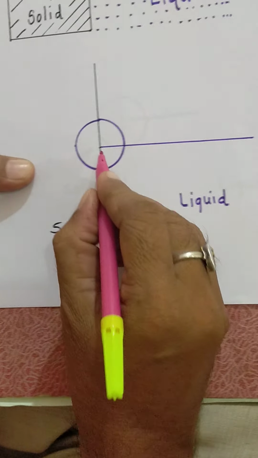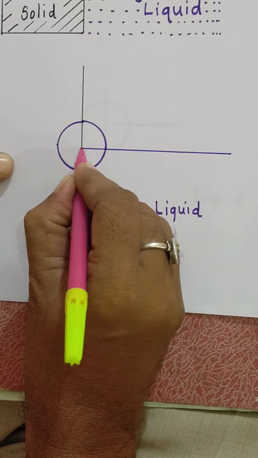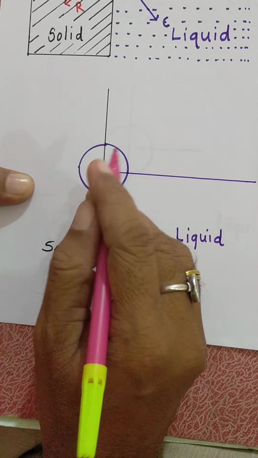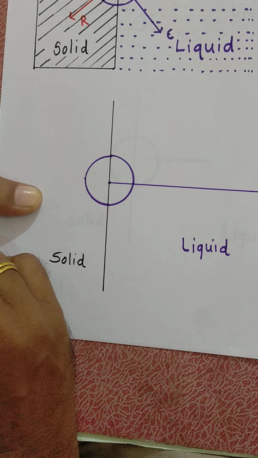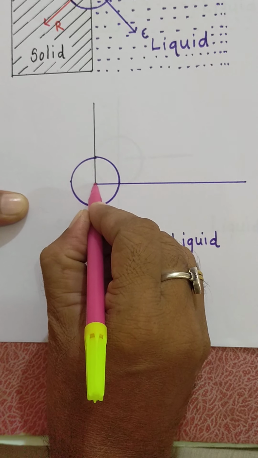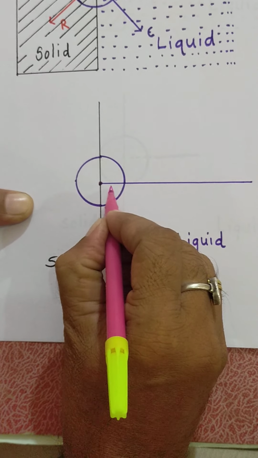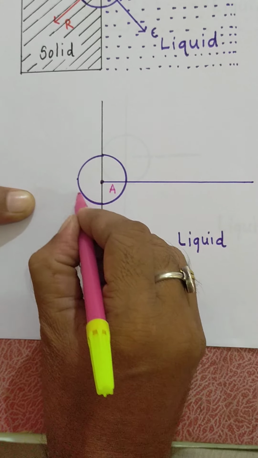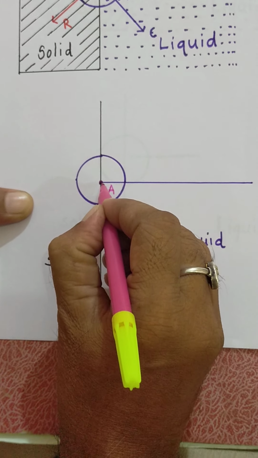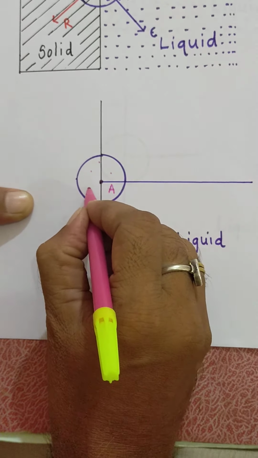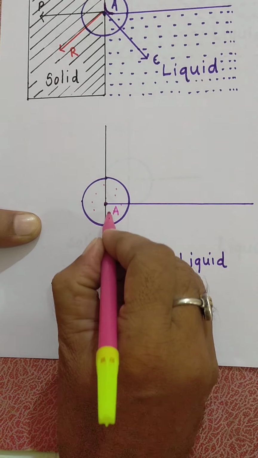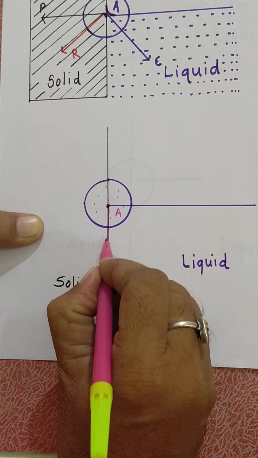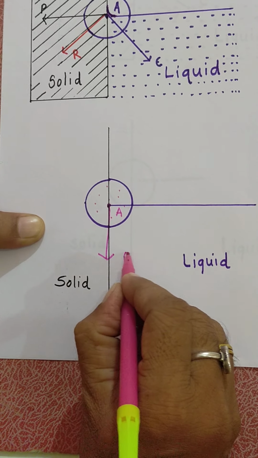Now if the liquid is in contact with a solid surface, there are a total of 4 forces exerting. Suppose this is liquid molecule A and its sphere of influence, which means every particle, every molecule in this sphere will be attracted towards A. Now the 4 forces. Number 1, the gravitational force exerting downwards.